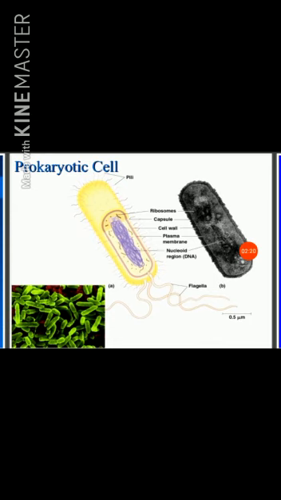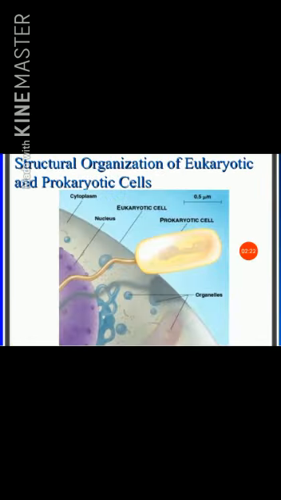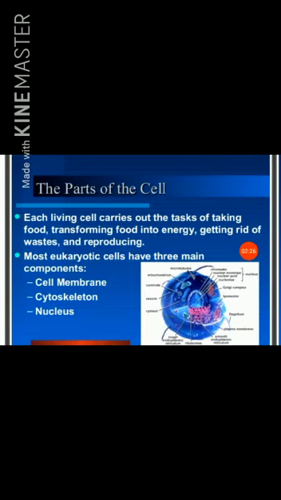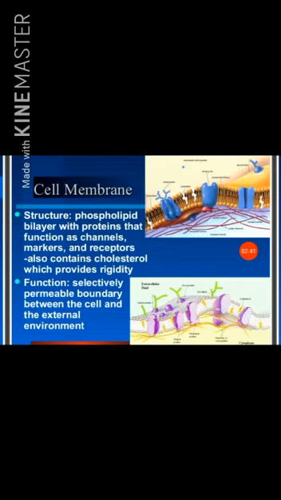This is the structure of a prokaryotic cell. Structure organization of eukaryotic and prokaryotic cells. The parts of the cell. Each living cell carries out the tasks of taking in food, transforming food into energy, getting rid of waste, and reproducing. Most eukaryotic cells have three main components: cell membrane, cytoskeleton, and nucleus.